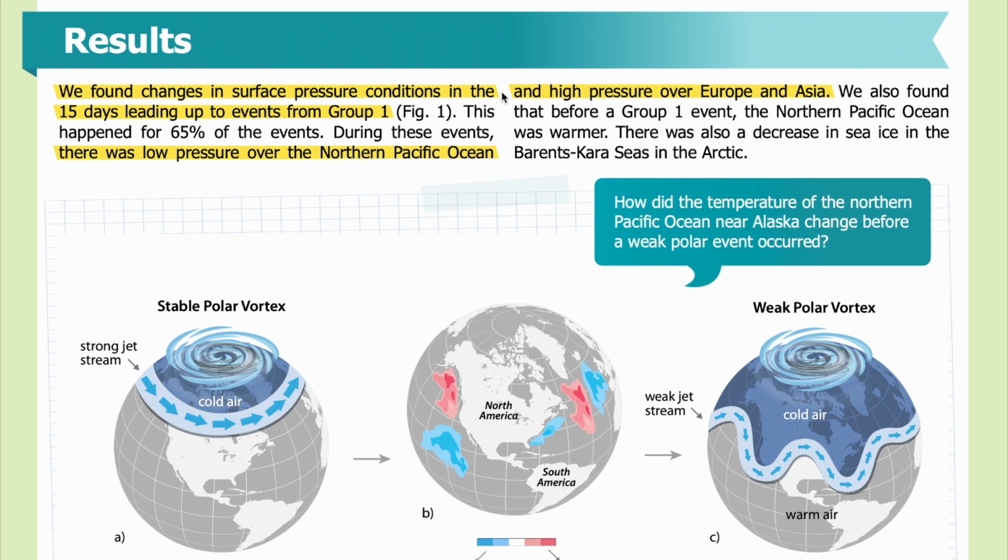Results. We found changes in surface pressure conditions in the 15 days leading up to events from Group 1. This happened for 65% of the events. During these events, there was low pressure over the northern Pacific Ocean and high pressure over Europe and Asia. We also found that before a Group 1 event, the northern Pacific Ocean was warmer. There was also a decrease in sea ice in the Barents-Kara seas in the Arctic.